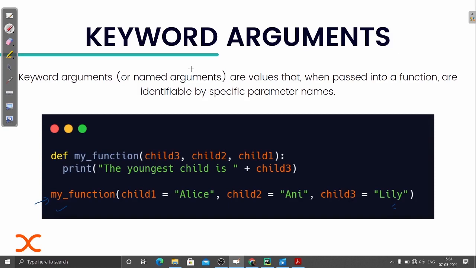So that's also called a named argument, because we are using the same name, or the same variable name, that is in the parameter, and we are using it to assign the value. It doesn't care what the order is, it simply checks the variable name, compares it, and then prints that value. So if I print this, I will have the output as Lily. That's why it is also called a named argument: values that, when passed into a function, are identifiable by a specific parameter name.